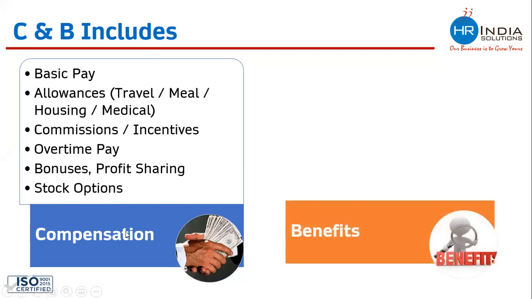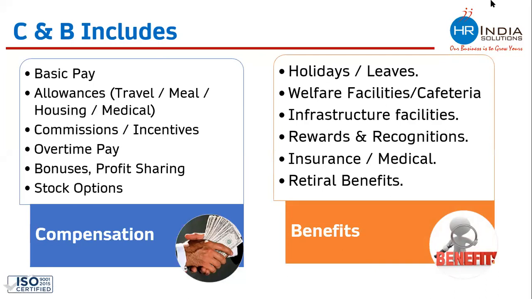Then we have benefits. Benefits can be holidays, leaves, welfare facilities, cafeterias, infrastructure facilities, rewards and recognitions, insurance, medical, retirement benefits, and there are n number of benefits which are available and are being practiced under a company. This is mainly depending upon the company's policy, that what kind of benefits they have decided for their employees, for their company.